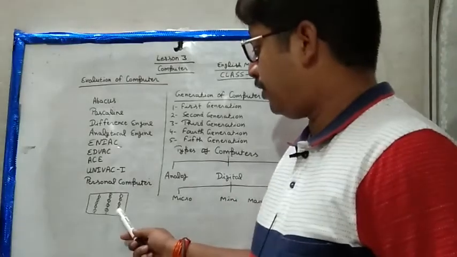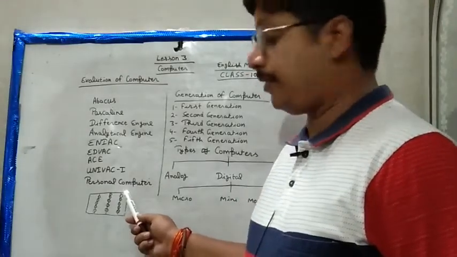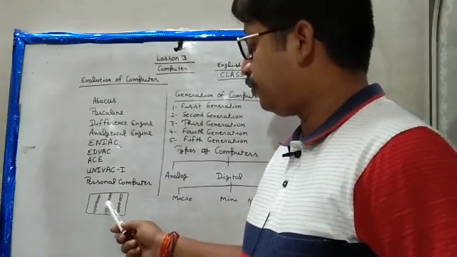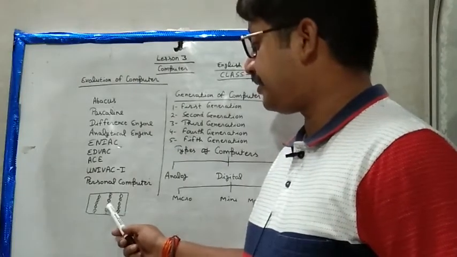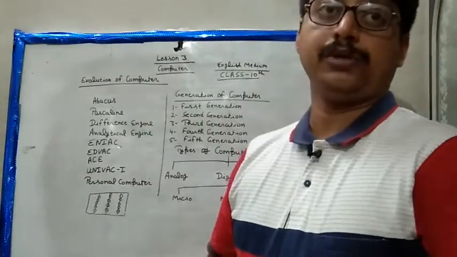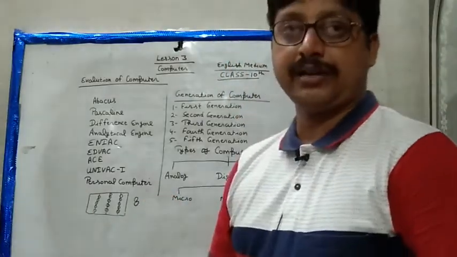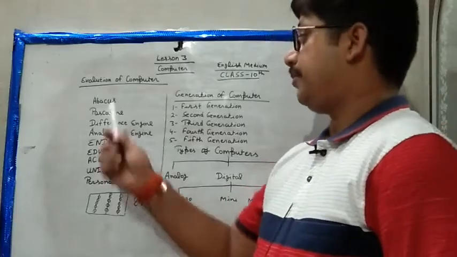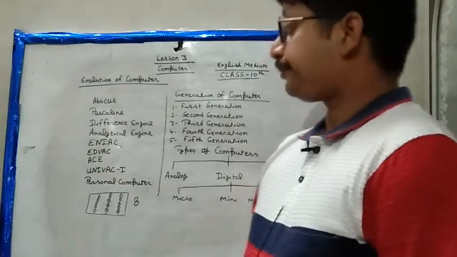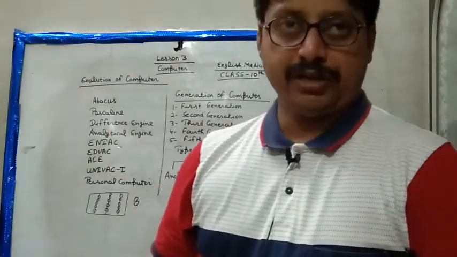3, then 1 2 3 4 5 balls plus 3 balls, 1 2 3, it means 5 6 7 8. It means the total number is 8. Okay, so these types of things are done on the abacus computer. Okay, it was built in China.